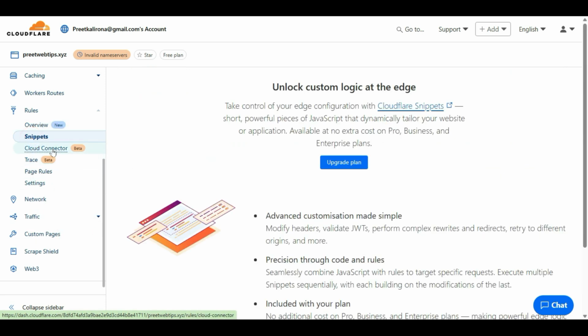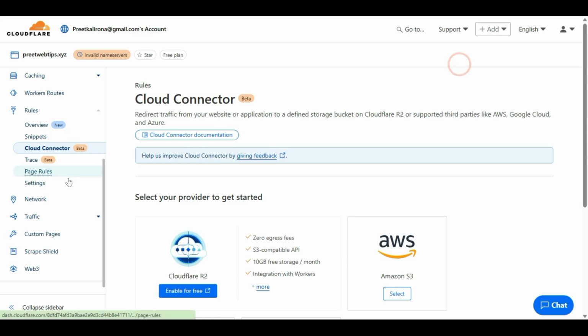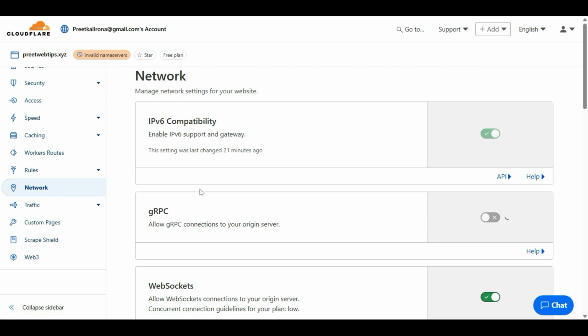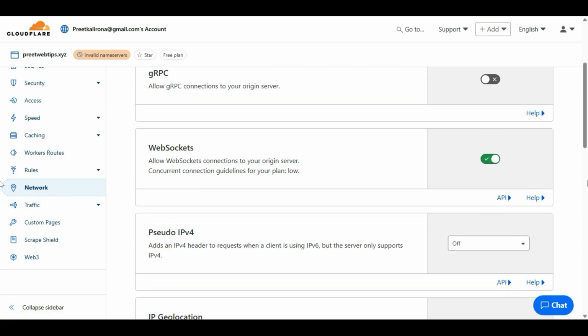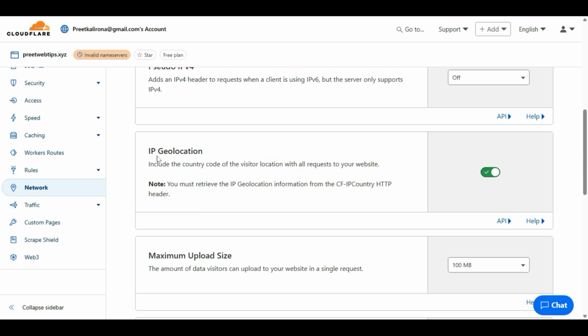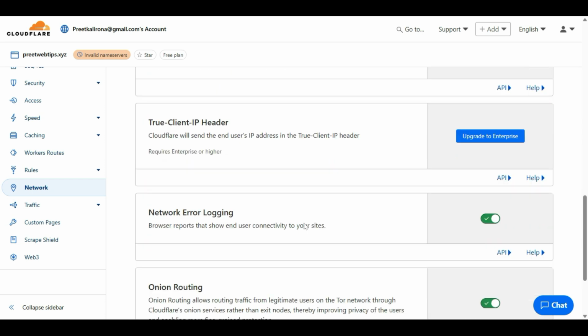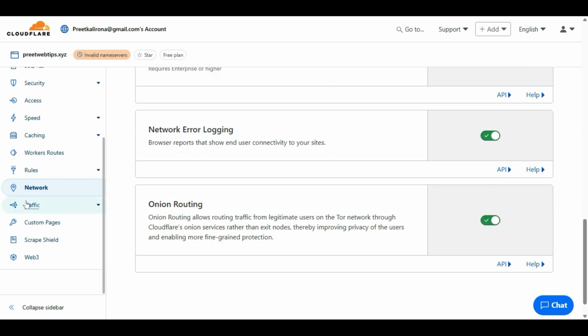We can check upgrade plan. Some of the settings you will find you need to upgrade for. Let's go to network. Yeah, network, some of the settings here: enable WebSockets, Pseudo IPv4. You can enable this one. This is the latest IPv4. IP geolocation will include the country code of the visitor to the website. You can enable this one. You can take advantage of different options here.